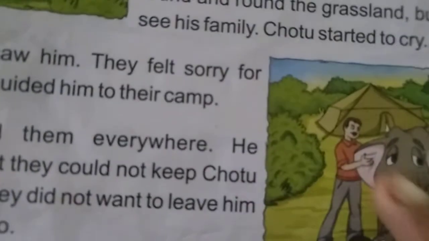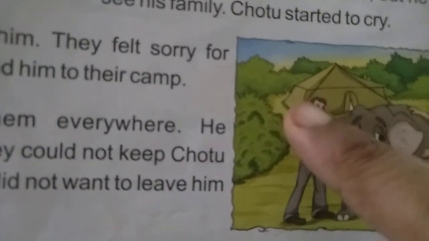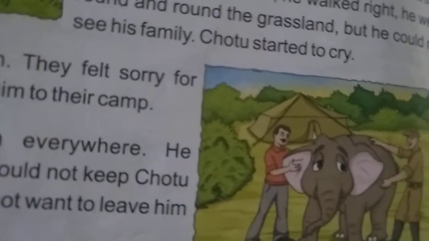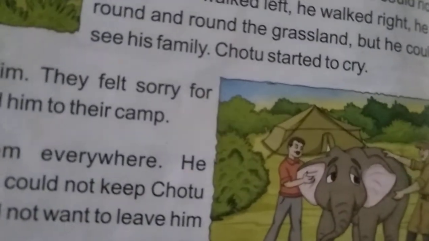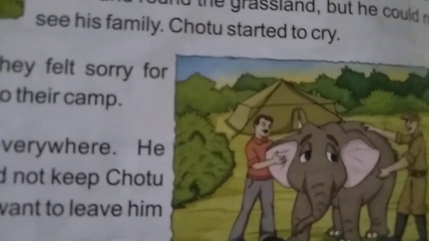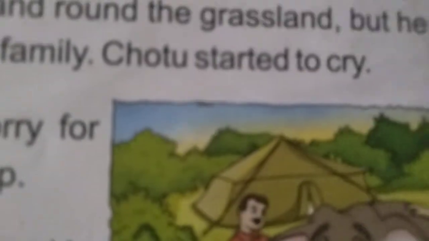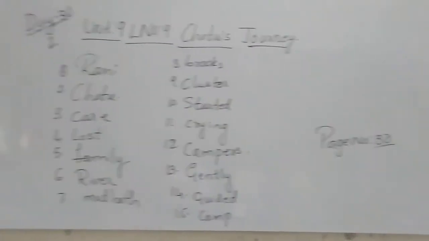See, this is called the tent, children. Yes, this is called as what? Tent. And Chotu was lost. The two campers guided Chotu and took him to their camp, children. Yes, here you can see now very clearly. This is called a tent, children. Yes, this is called what? A tent.